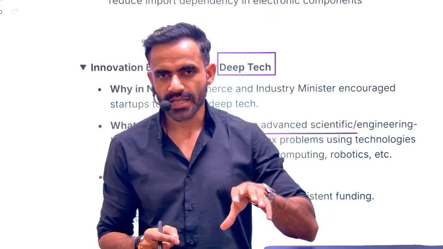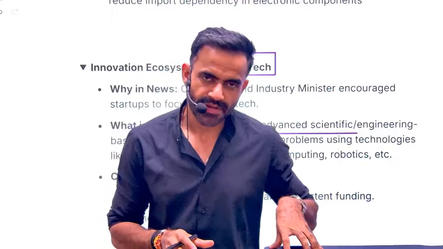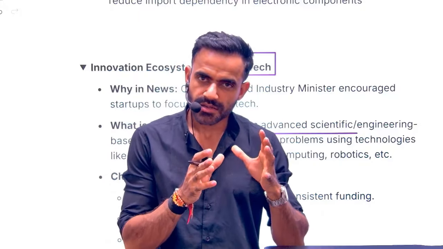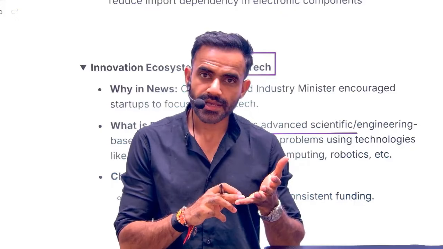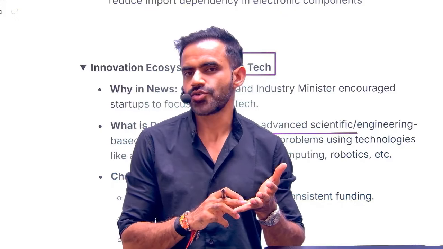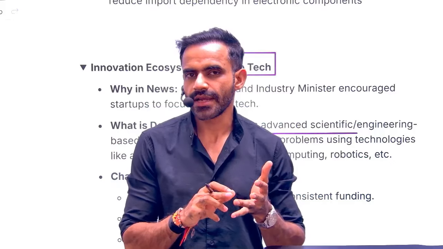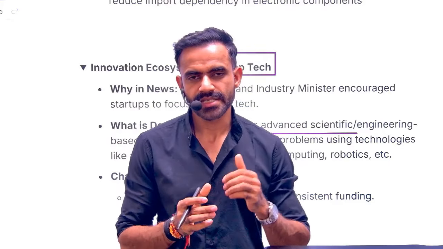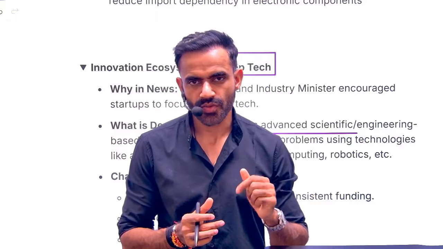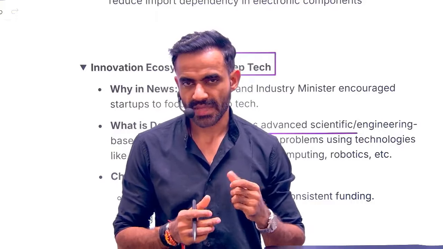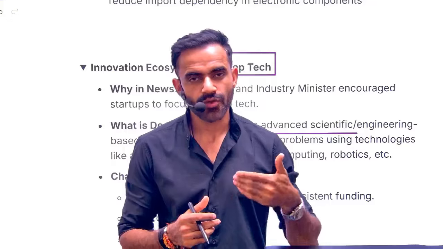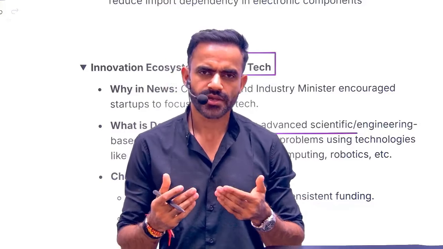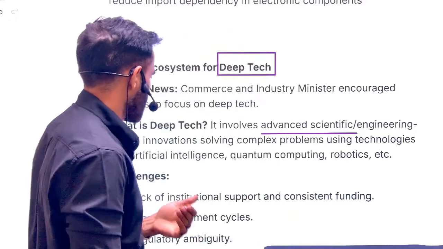Please remember one thing: the budget of 2025 had focused on four things. Basically, MSME is going to be there, agriculture is going to be there, investment into our economy is going to be there, and exports. Now, when we are talking about investment, it basically talks about investment into innovation. That means we have to focus on the innovation part. For that purpose, there is the RDI scheme, which we are going to cover later.